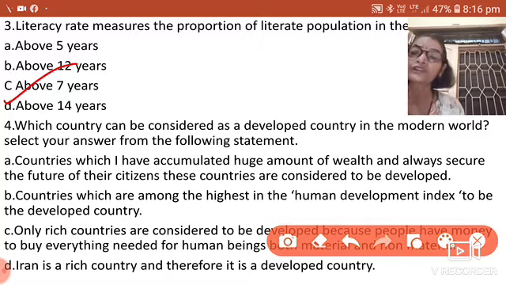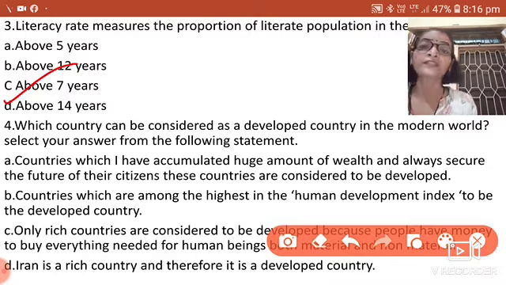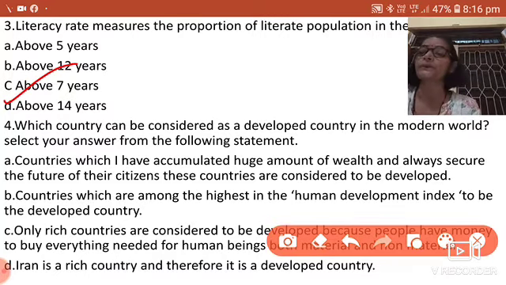Countries which have accumulated a huge amount of wealth and always secure the future of their citizens. Good, they have a large amount of wealth and security for the future citizens. Their countries are considered to be developed. Yes, it is true. But let us see the other options also.